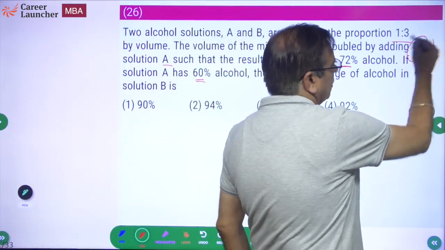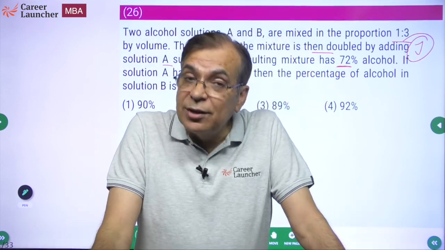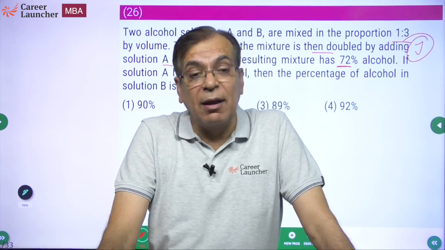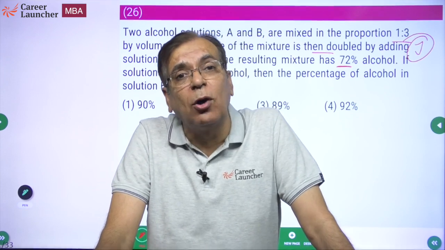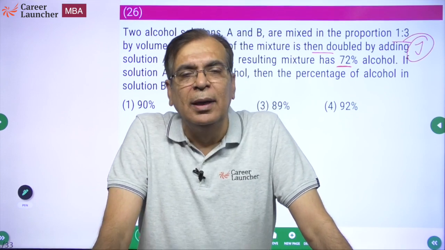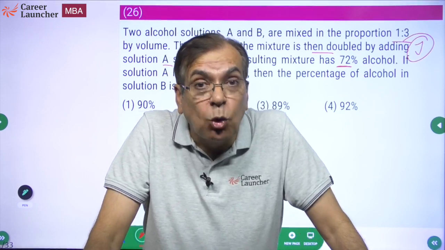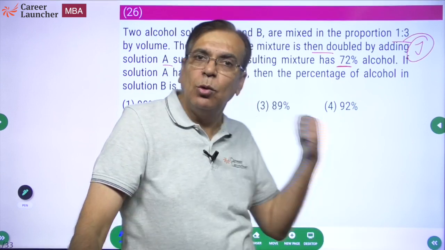The jugaad is to use weighted average. You use weighted average when the weights are given. If the weights are not given but you need to find them, only then you use allegation. I find this tendency in a large number of students to take allegation as the default method. No, it is not the default method. Or rather, it is the default method when you need to find the ratio of quantities. If the ratio of quantities or the weights are given, please use weighted average.